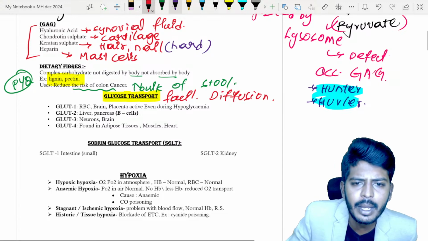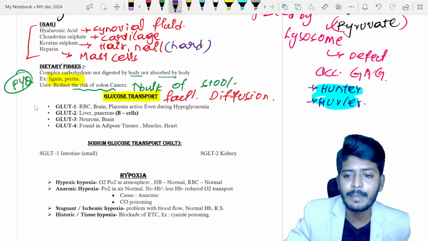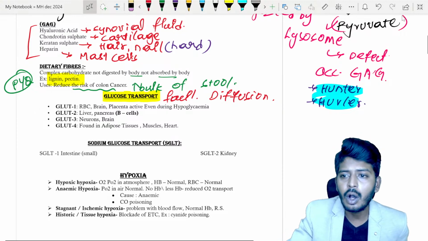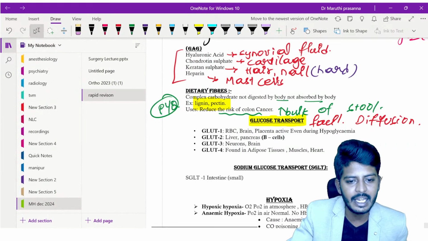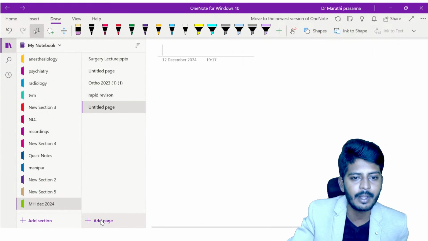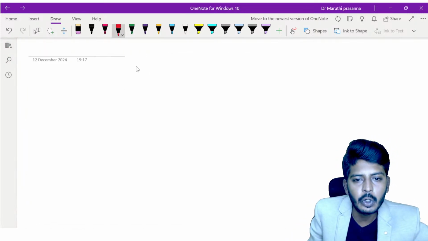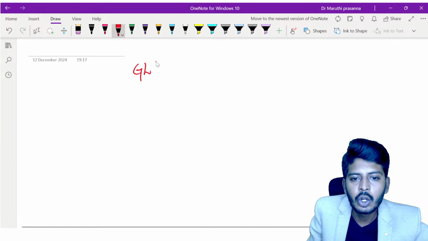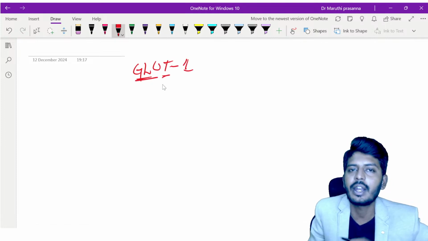These are very commonly asked questions. This has been asked so many times. I don't want you people to make any mistake here. So let me explain about the glucose transporter. Let's get a little bit into the depth of it. So we have first glucose transporter, that is GLUT1. GLU stands for glucose, T stands for transporter.